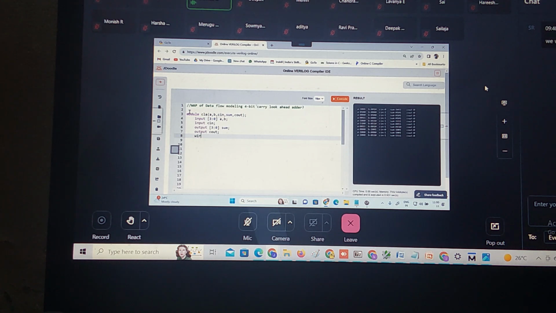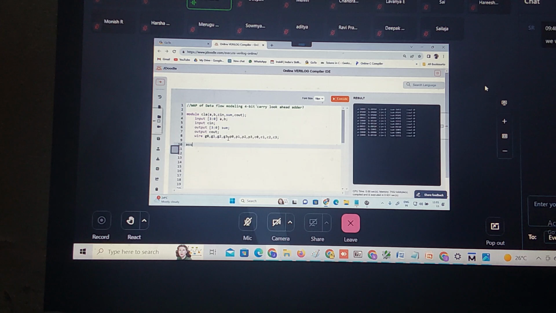So I can write wire: G0, G1, G2, G3, and then P0, P1, P2, P3. Next, C0, C1, C2, C3. These are the wires.